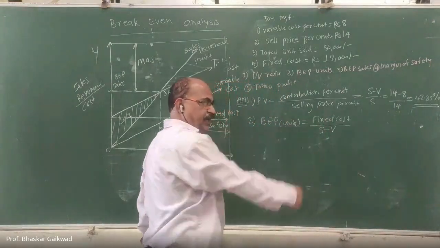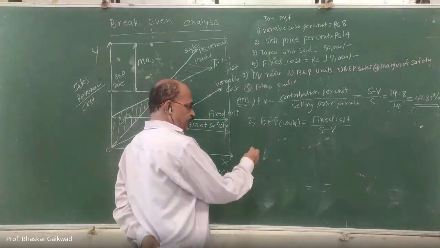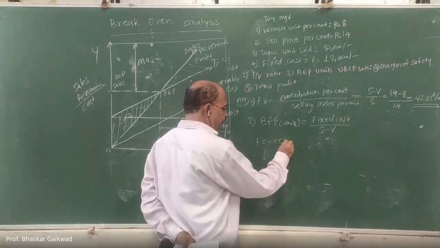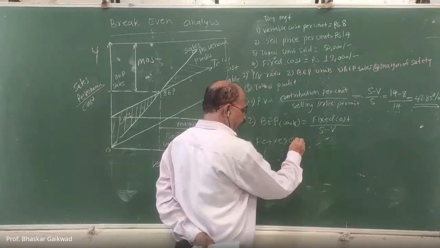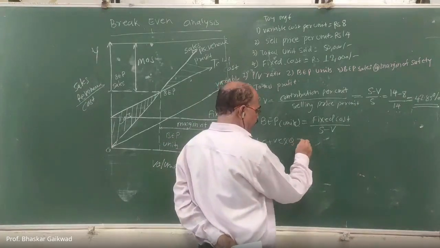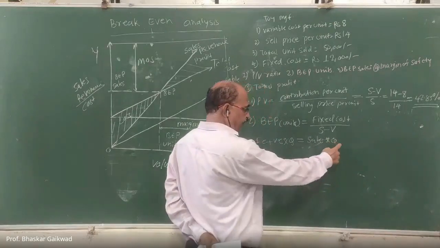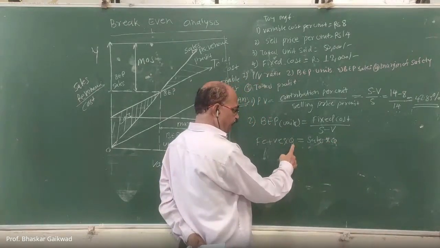Now how can we remember? Always you have to remember this formula: fixed cost plus variable cost into quantity. If profit is not there, then sales into quantity. So this quantity Q we actually require to calculate.